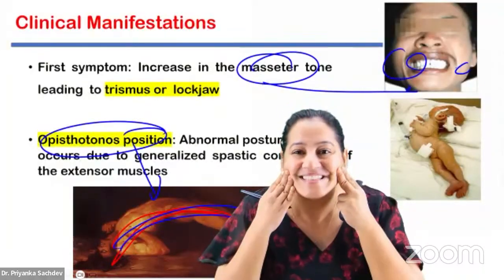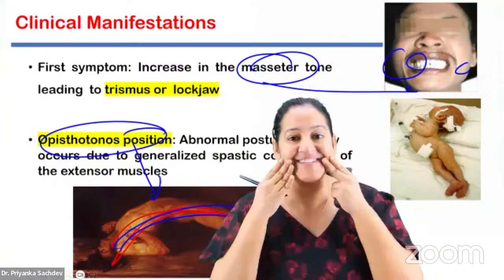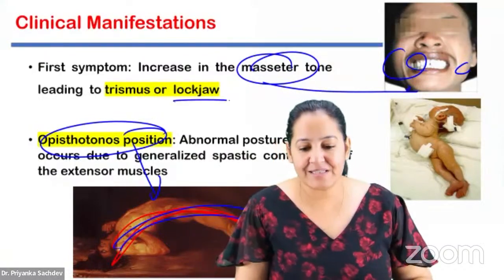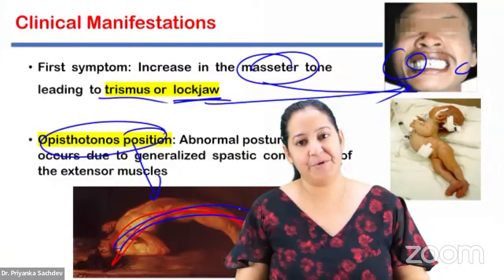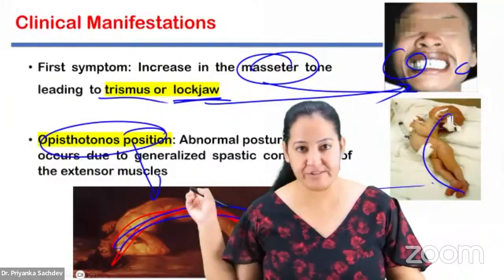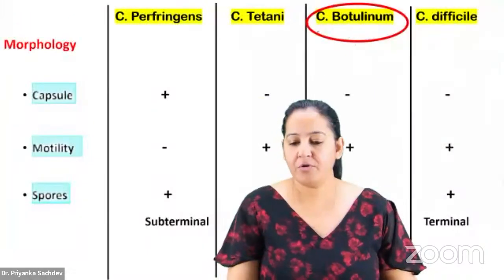The masseter. It's like this. The person cannot relax like this. So it's unopposed contraction. It is known as lockjaw or trismus. It can occur in neonates also. And opisthotonos. This is tetanus. Now, what about Clostridium botulinum?